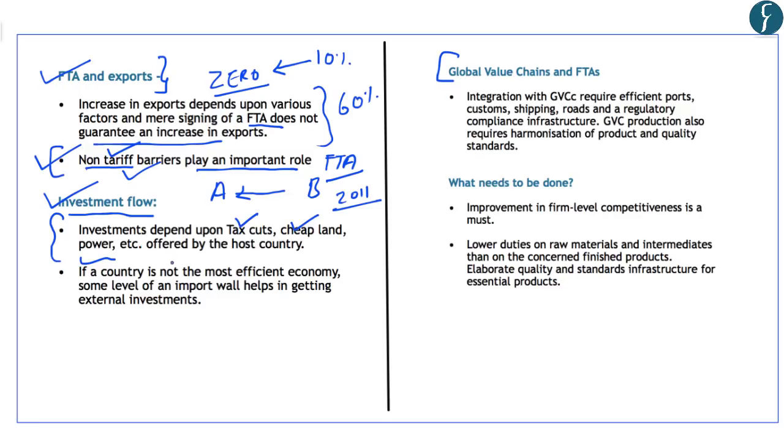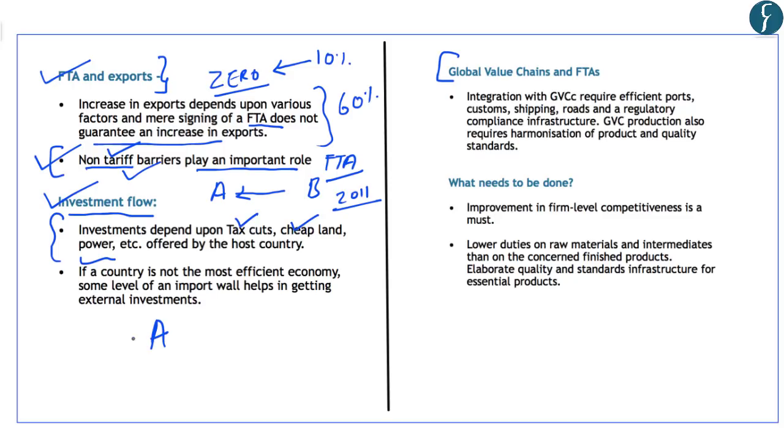Further, it has been argued that if the economy is not functioning efficiently, and in that case the duties are lowered, there can be a reverse flow of investments. That is, the companies or firms can move out of that country rather than investing in that country.